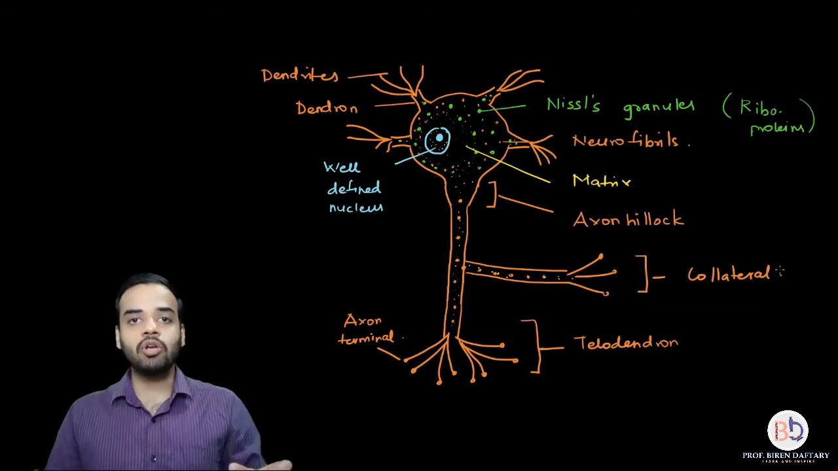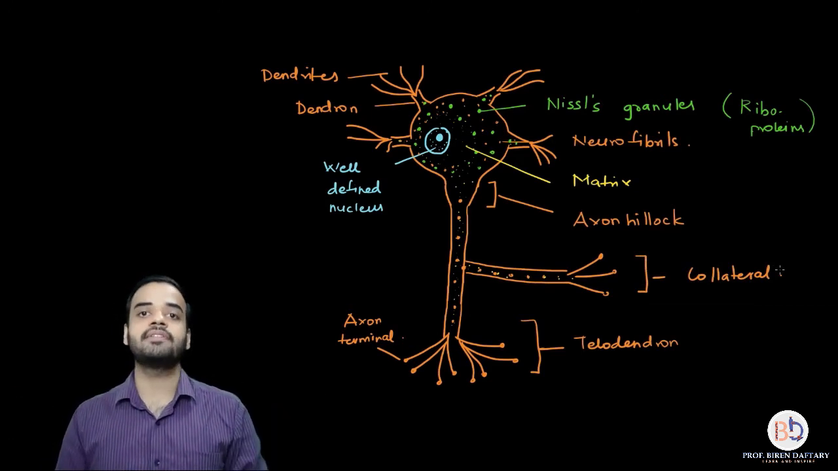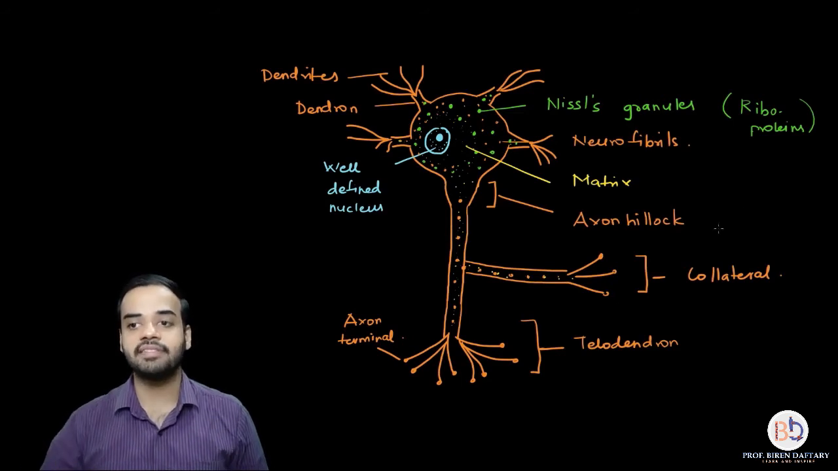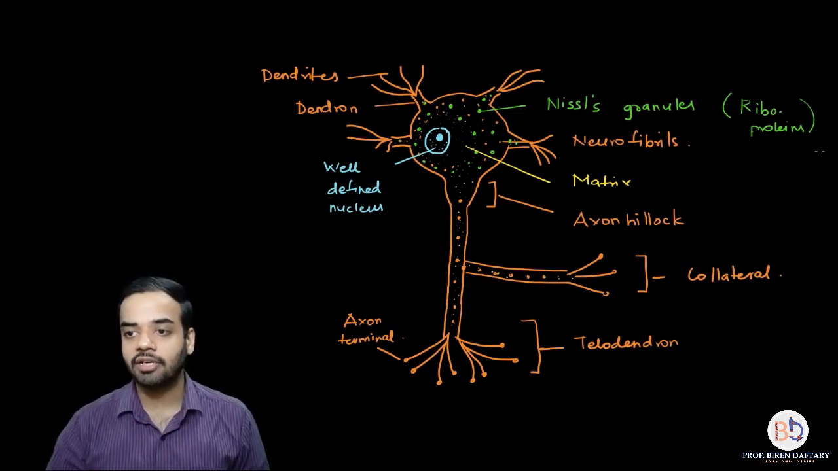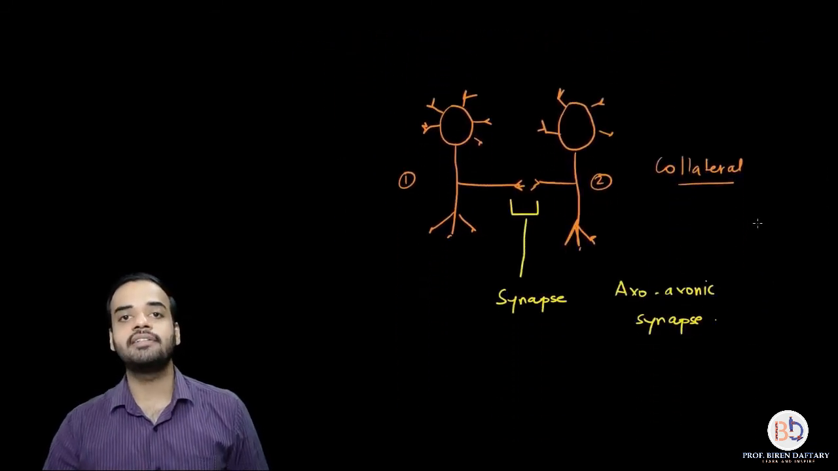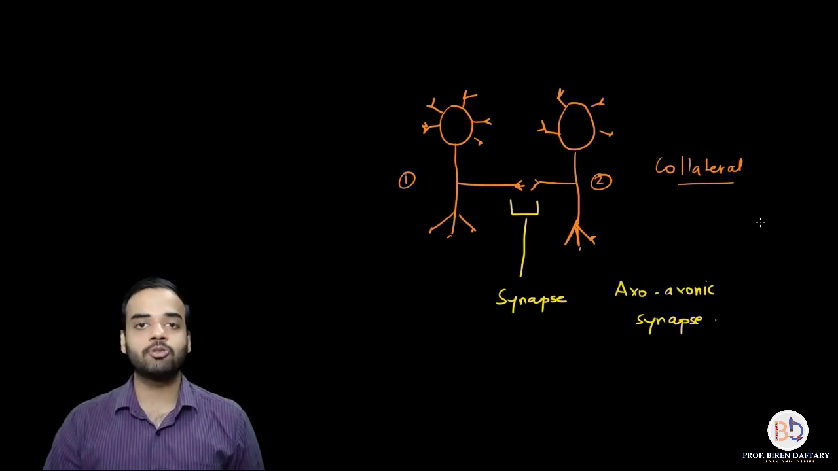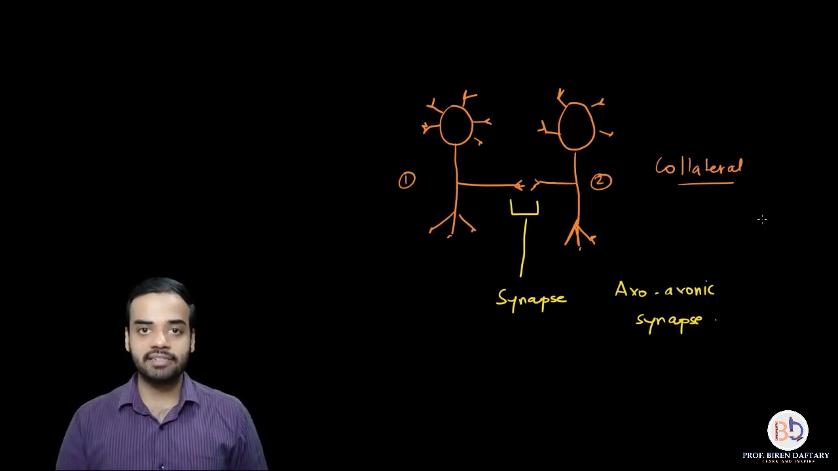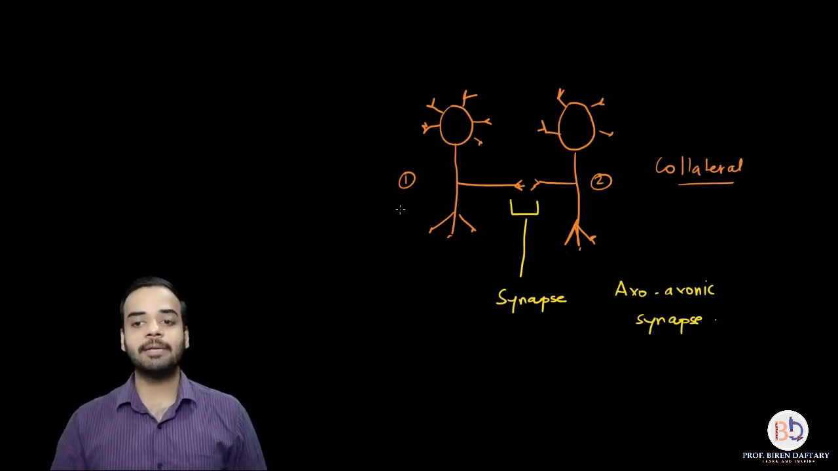And when two collaterals transfer impulses, it is called the axo-axonic synapse. I hope this is clear. So let us go back to the diagram. So this was the third type of synapse which we have seen today. It is the axo-axonic synapse. So up till now we have seen axodendronic synapse, axosomatic synapse, axo-axonic synapse, and now the last type of synapse